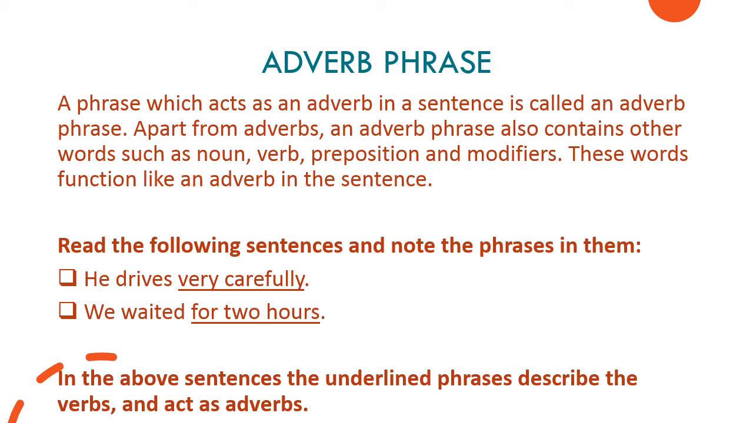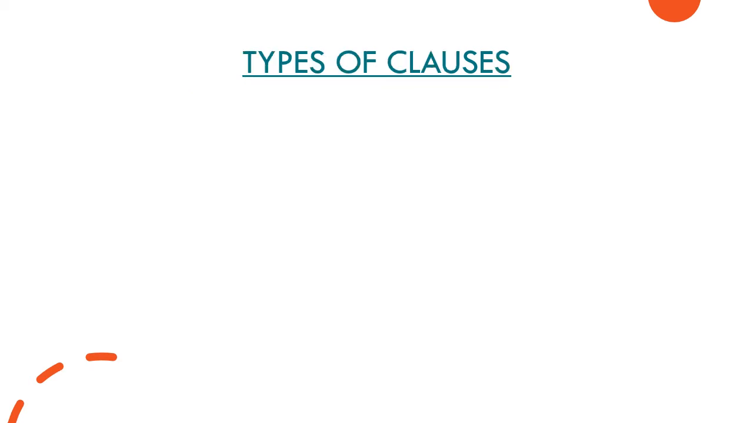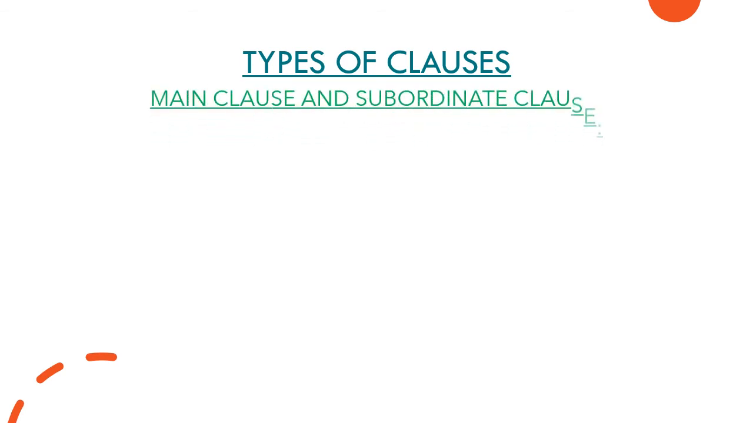Now we have discussed the phrases, the next thing that we need to study is the clauses. So I'll quickly take you to the clauses. I think it's easier. So types of clauses: main clause and subordinate clause. With the name only it is clear, main clause means the main thing, and subordinate means it's a part of something, or you can say it is accompanying something, right?